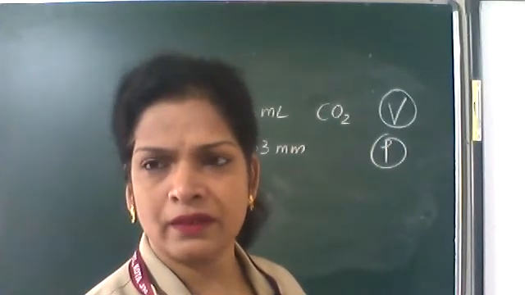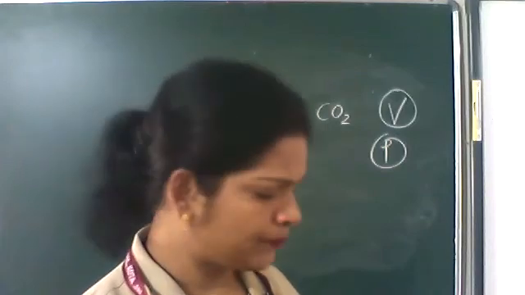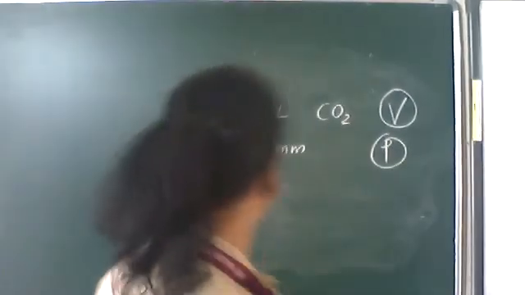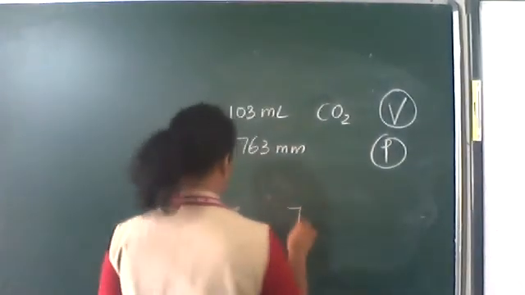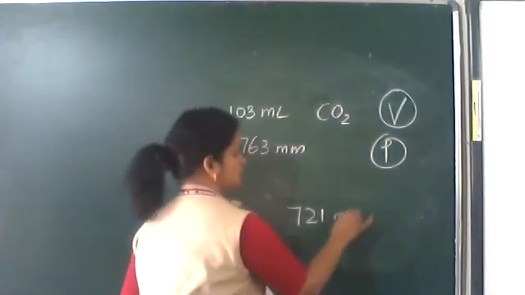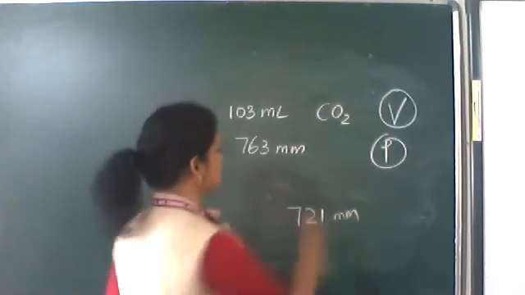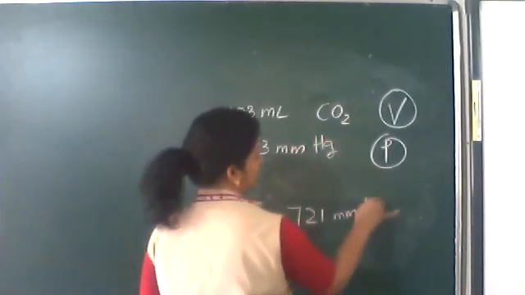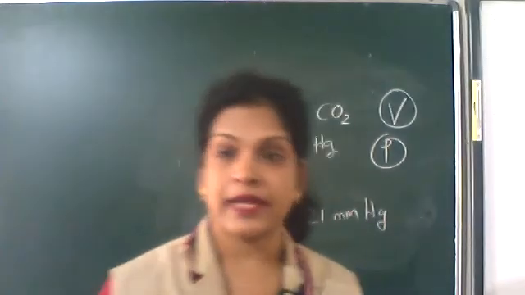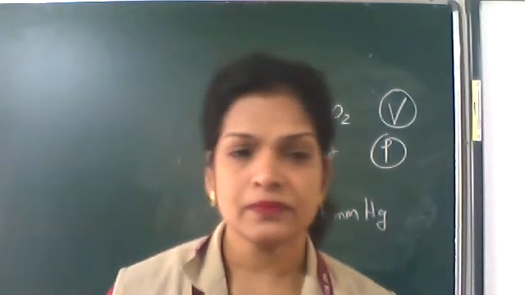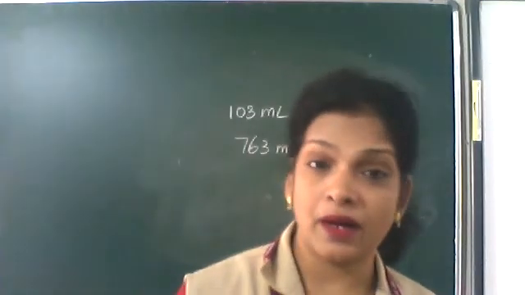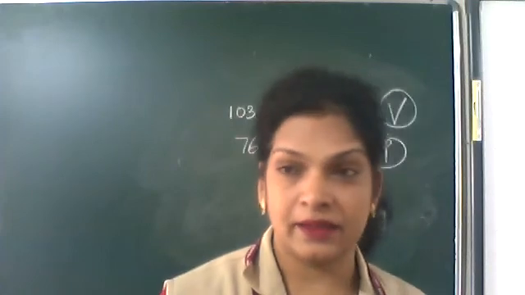What will be its volume if the pressure is changed to 721 mmHg? Pressure can be given in different units: mmHg, atmosphere, bar or torricelli.